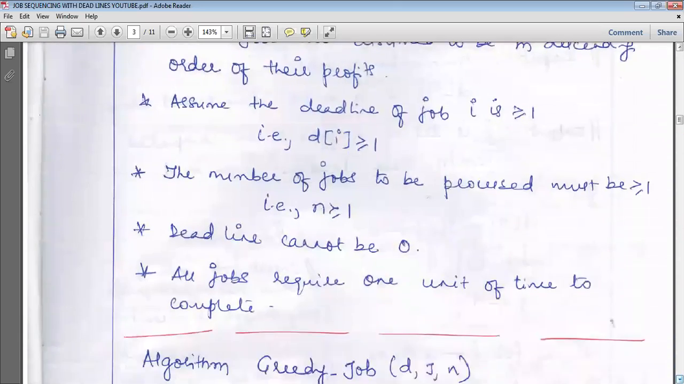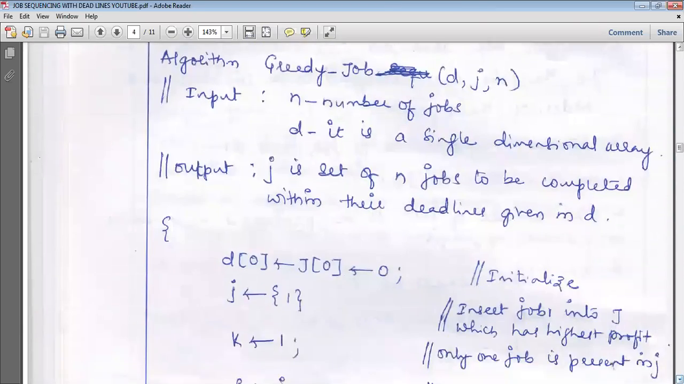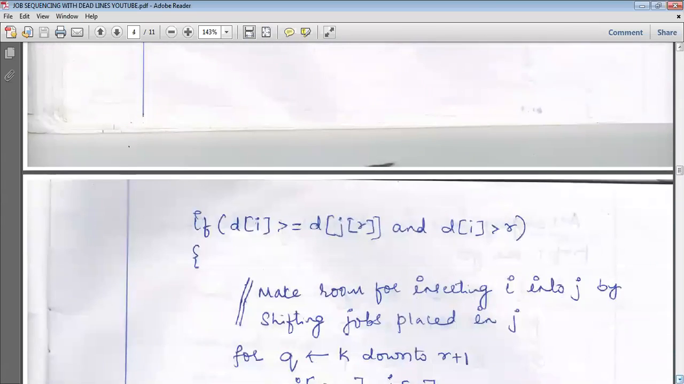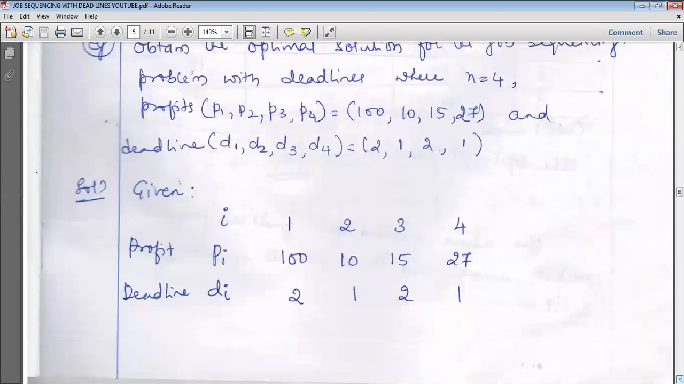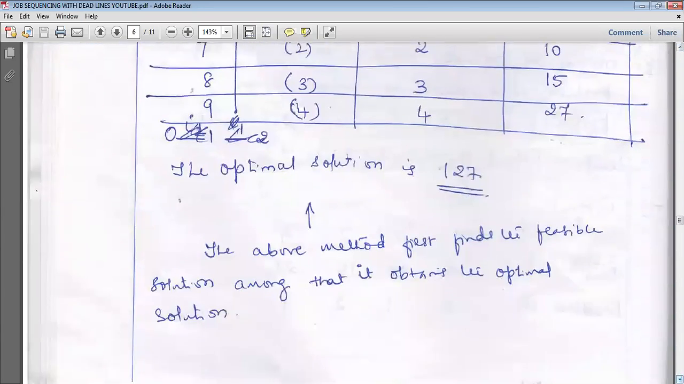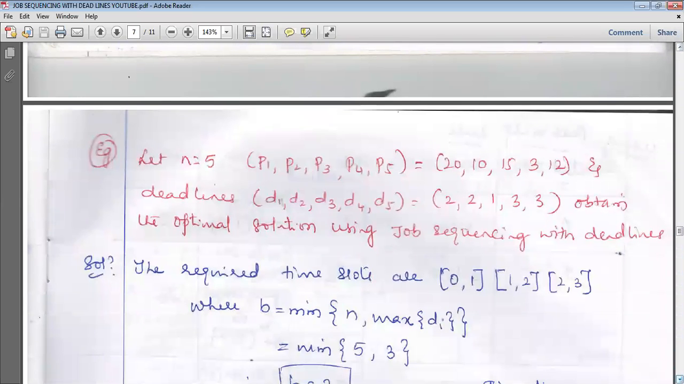How do we design this? As this was explained in the class, I'll go to the problem. Assume this is a given problem. Instead of going here, first I'll take the small one. Take this example. N is equal to 5, which indicates the number of jobs is 5.